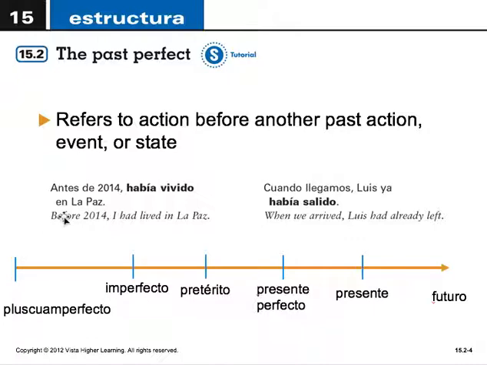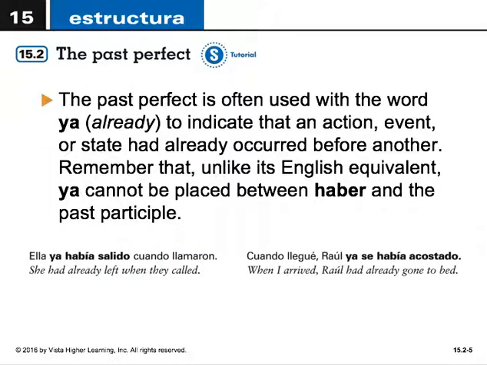For example, before 2014, I had lived in La Paz. Antes de 2014, había vivido en La Paz. O cuando llegamos, Luis ya había salido. When we arrived, an action in the past, Luis had already left, an action even further in the past.